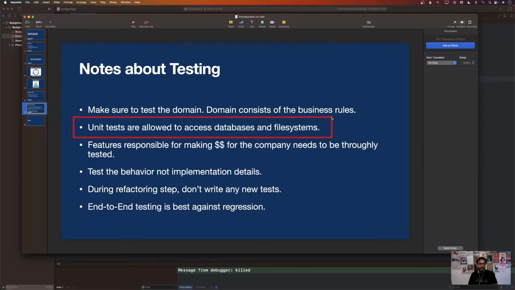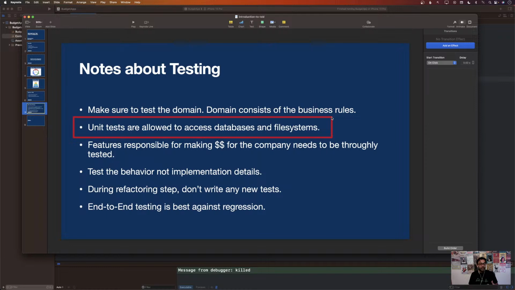The main reason people say not to do those things is that when a unit test accesses a database and writes to it, it leaves residue, or some records in the database, so that the next test will pass or fail based on that. So the shared fixtures problem is going to come up there.